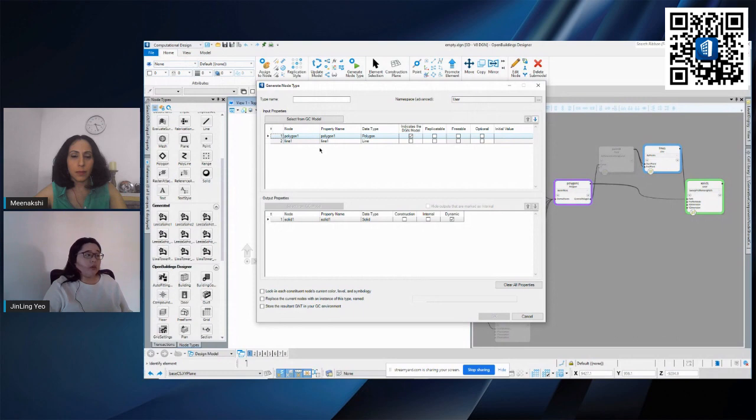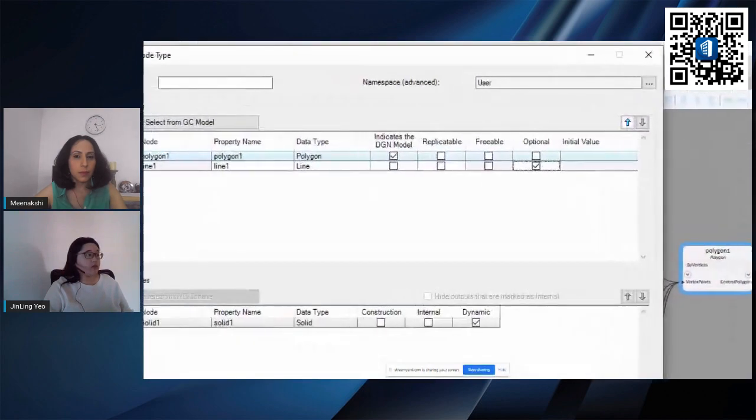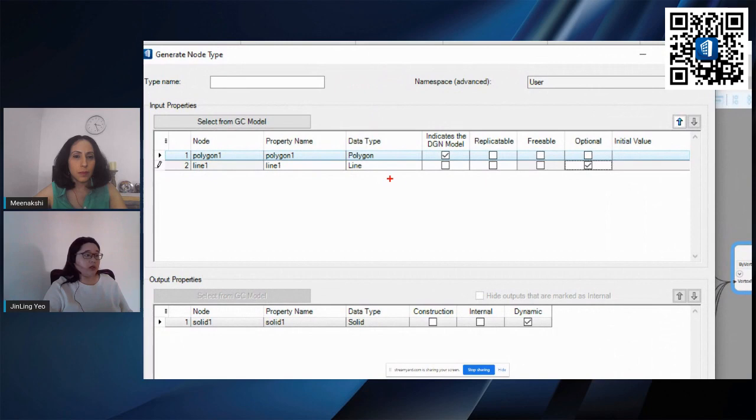So let's say if you want some of this input to be optional, you can check this so that when you're using this node, all you need to do is connect a polygon, which is a shape, and automatically it will generate this solid here. Okay, so there are also other options. I'll just zoom in so that you can see clearly.